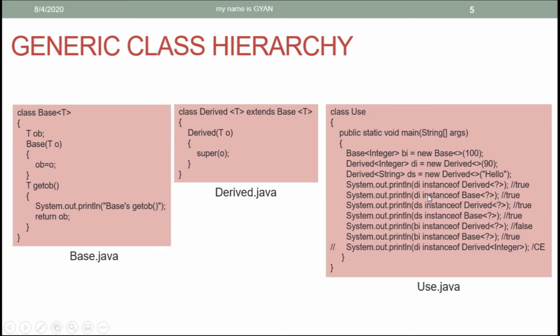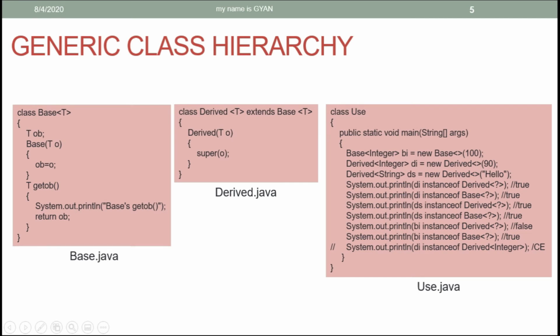We know the working of the instanceof operator. This code is similar to the previous one, just in the method getOb of the class Base we are printing the Base getOb and we are returning the reference variable ob. And in the constructor of the class Derived, which extends the class Base, we are just calling the constructor of the class Base. We know that a derived class reference is always an instance of its base class.